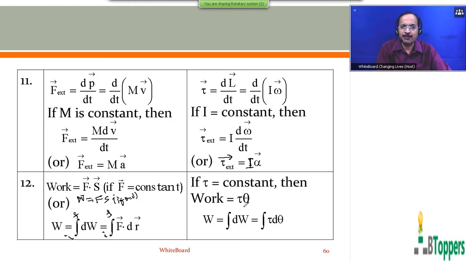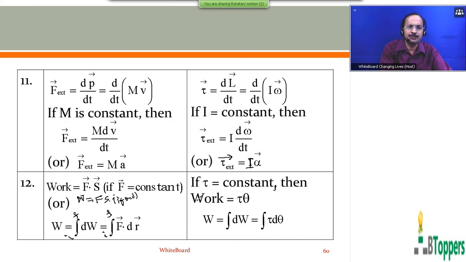In a similar way, for a rigid body in pure rotational motion about a fixed axis, if the external torque acting on the body is a constant, then work done on the rigid body can be written, similar to F into S, as torque into theta. In place of force, we write torque.